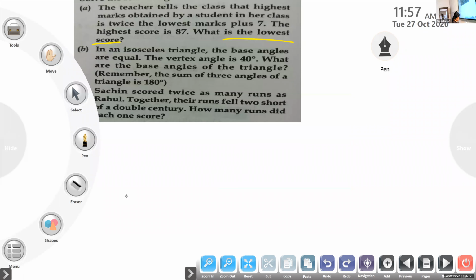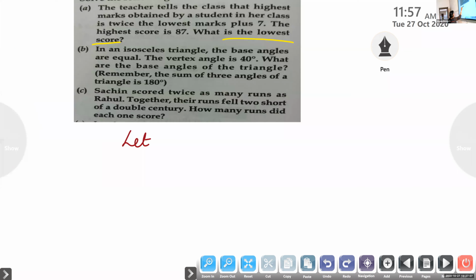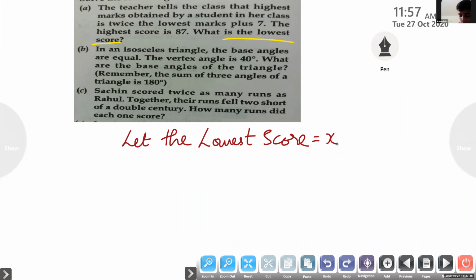Okay. What you told us. So what is the lowest score? Let the lowest score be x. Now, x is what is asked. The teacher told that her highest marks obtained is 4 more than 3 times the... The highest marks obtained by a student in her class is twice the lowest mark. Wait, let me explain.